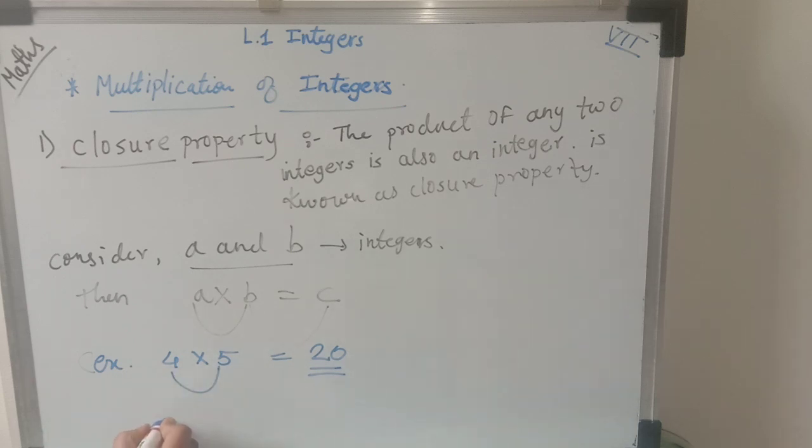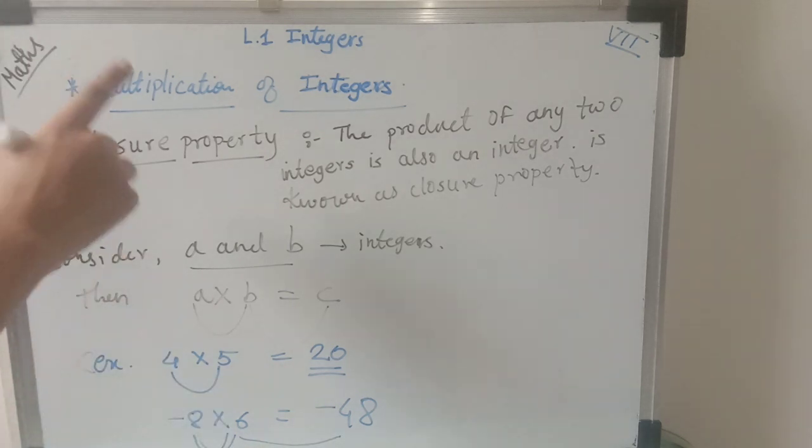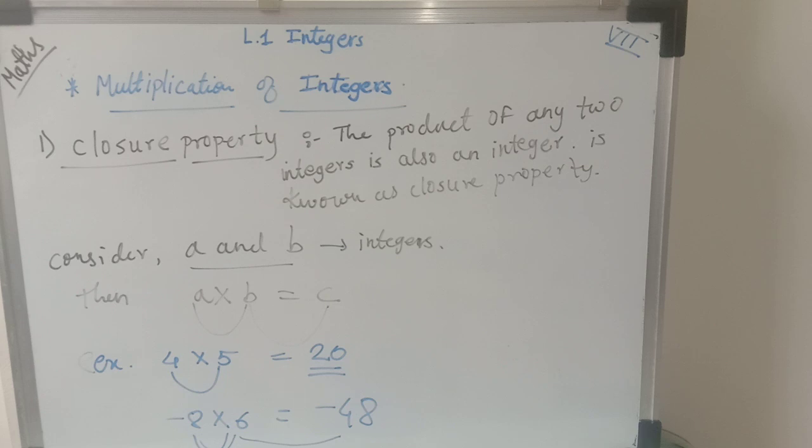Let's take negative integers. 8 multiplied by -6. Okay, one positive and one negative integer is there. What we have learned: when one positive and one negative integer come, the product of those integers is always negative. So here will come -48. If these two are integers, the product of these two numbers is also an integer, and that property is closure property. I hope you have understood this closure property.